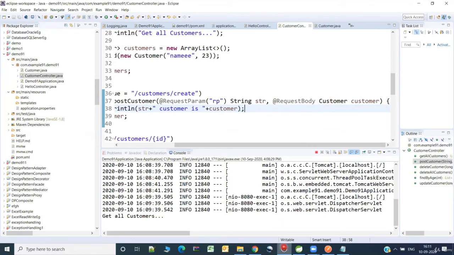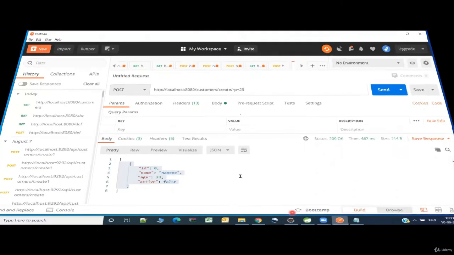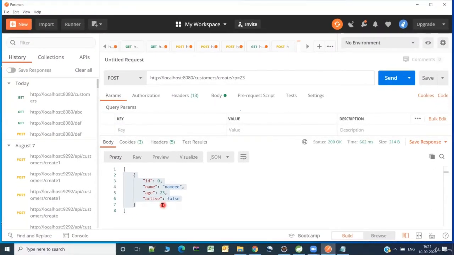Okay, so how we give, we cannot give as a Java object, we need to give it as a JSON format. Okay, so as I was showing you, there is a Jackson in the Maven dependencies available. So that library will automatically convert this JSON to the customer Java object. So why we do that is, see, the Java object cannot travel through the network. Okay, so that is why we need to use the JSON format.